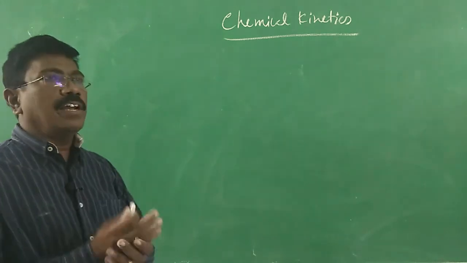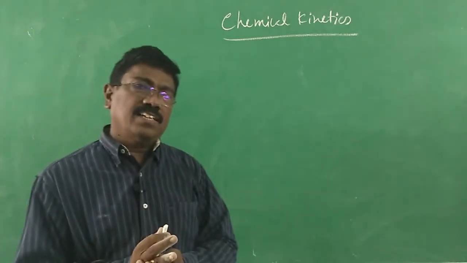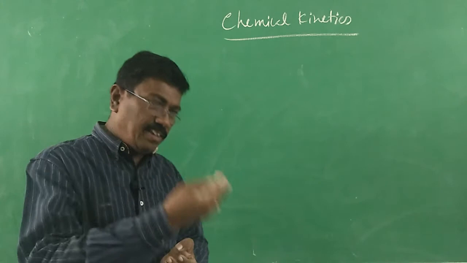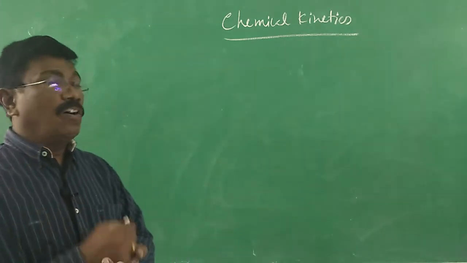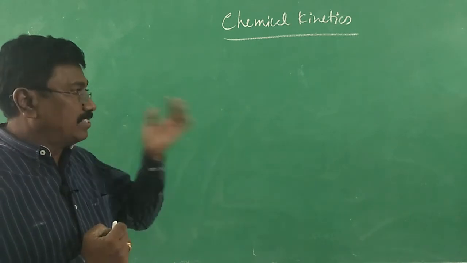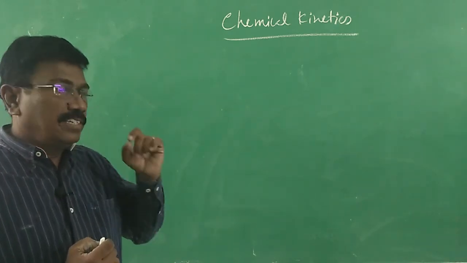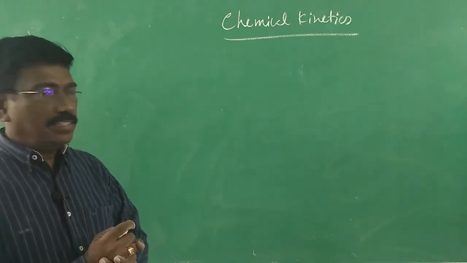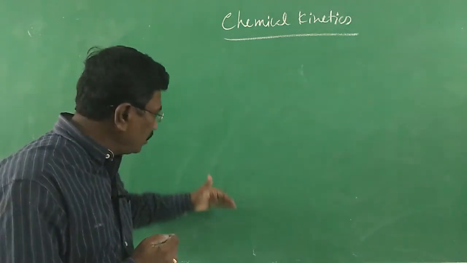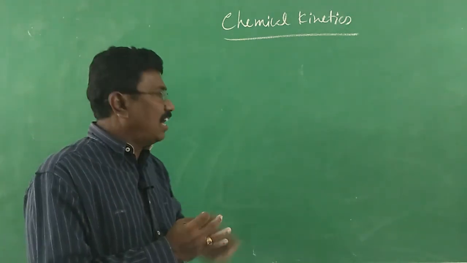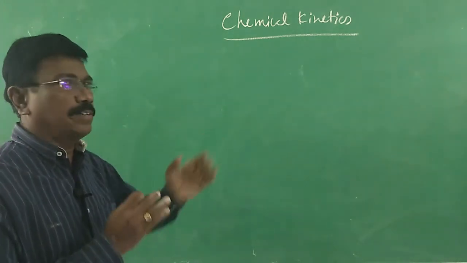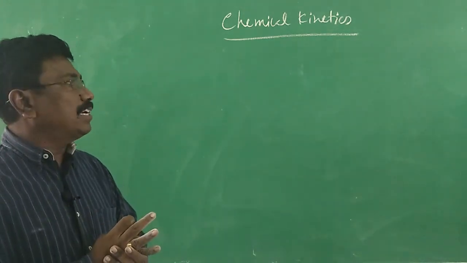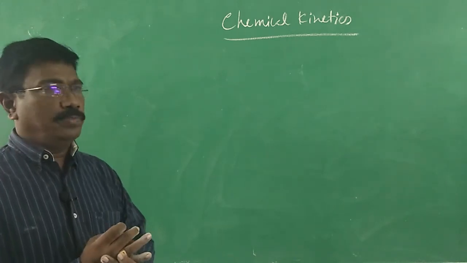So in chemical kinetics, we started to discuss rate, instantaneous rate, average rate, and instantaneous rate at the start of the reaction, said to be initial rate, and how the rate is getting reduced as time passes on or as concentration gets reduced. All those things we have seen. And based upon that, we have derived order also.